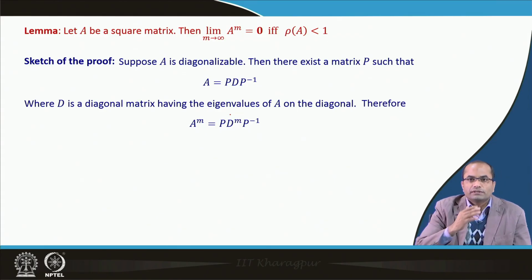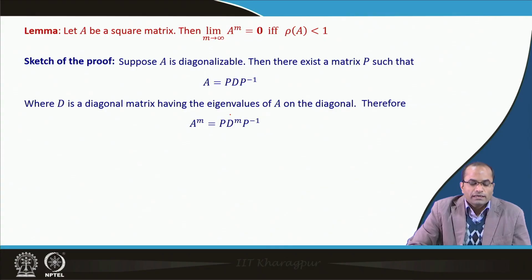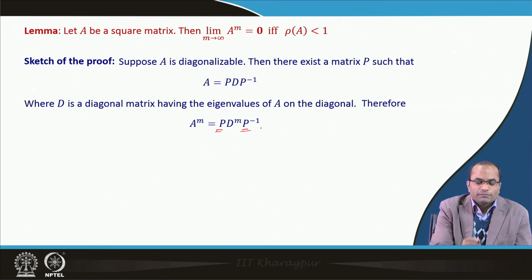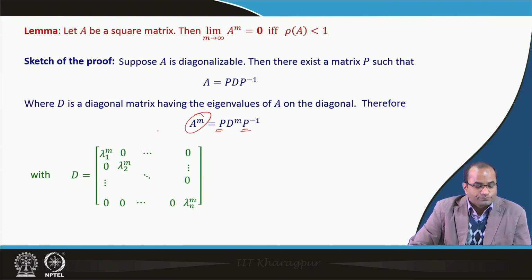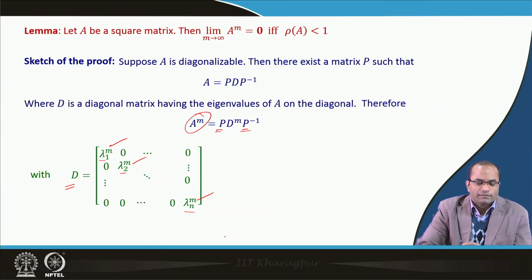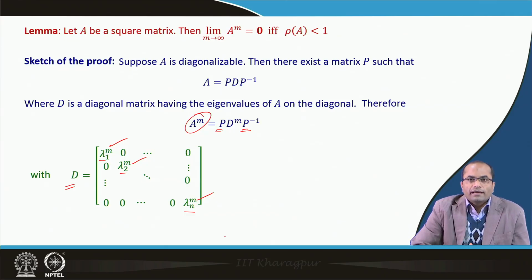It has only the diagonal entries, which get the power m, and we just multiply by P and P inverse to get A power m. So, D will take such a form that lambda 1 power m, lambda 2 power m, up to lambda n power m are placed on the diagonal.